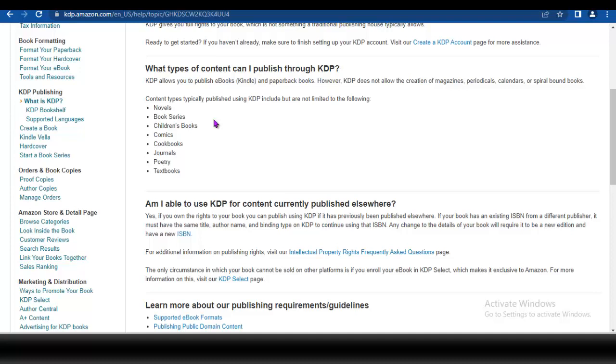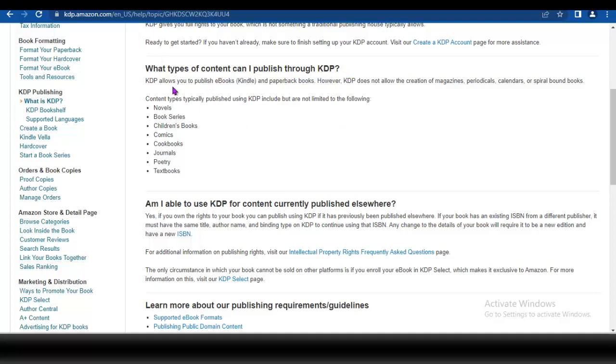The good thing about Amazon KDP is that you don't need to be a writer. So many persons have been asking me, I don't know how to write a book, how do I go about this? You don't need to be a writer to be able to publish books on Amazon. This is a real-time business for people that want to make money, and you can publish all kinds of books.